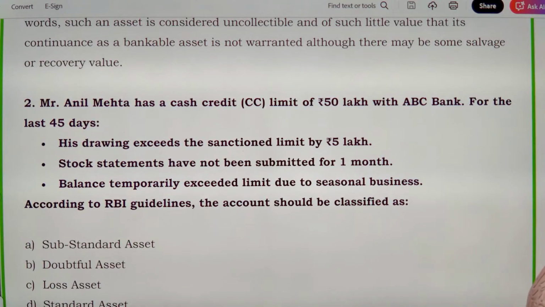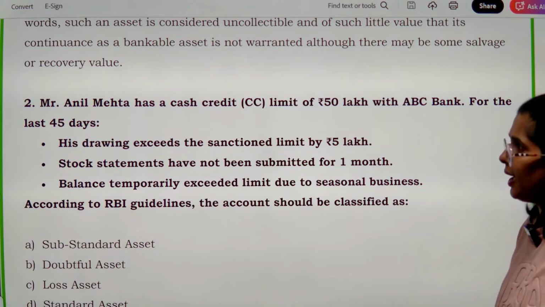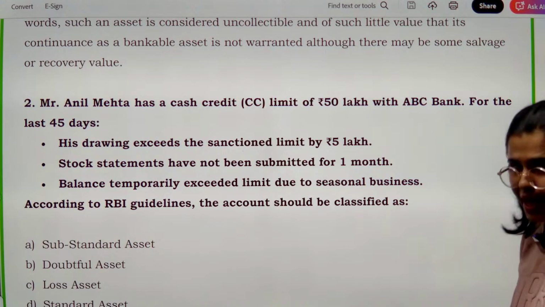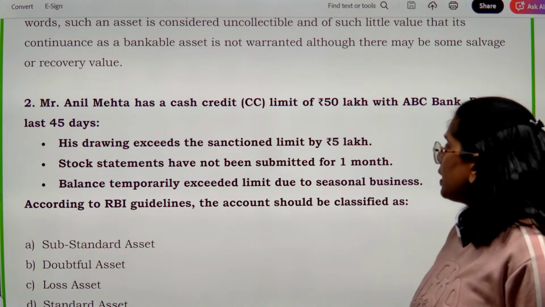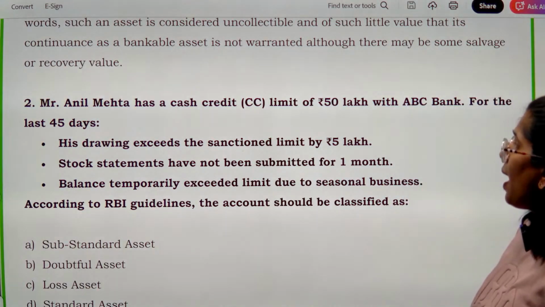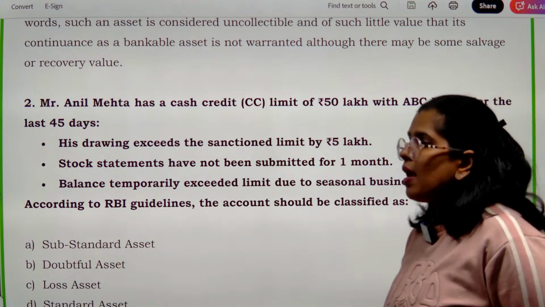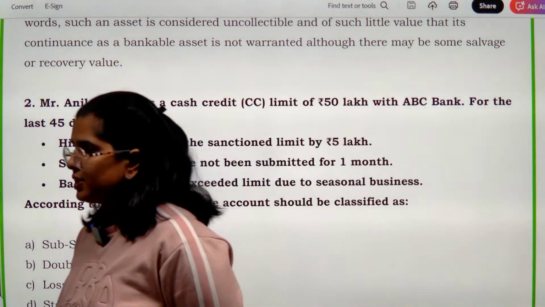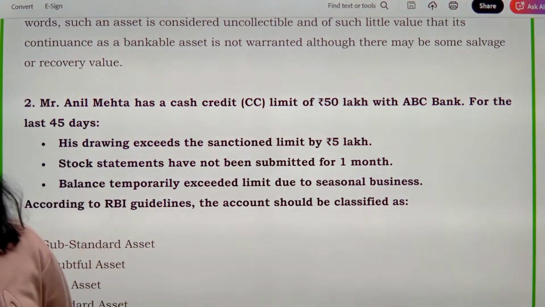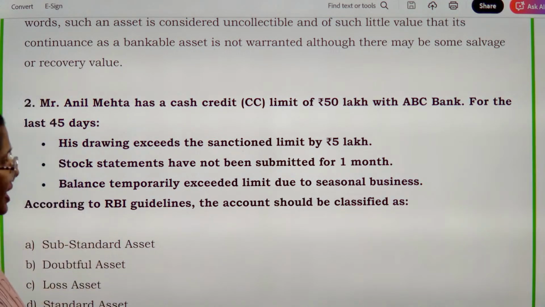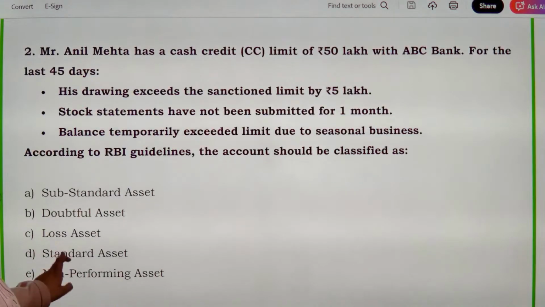Now let's talk about another question. Mr. Anil Mehta has a cash credit limit of 50 lakh with ABC Bank. ठीक है, cash credit limit है. Now for the last 45 days his drawing is exceeding the sanction limit by 5 lakhs. Stock statements have not been submitted for 1 month. Balance temporarily exceeded limit due to seasonal business. ठीक है, बंदे का जो बिजनेस है वो सीजनल है और इसी वजह से जो कैश क्रेडिट लिमिट है, सीसी लिमिट, वो एक्सीड कर रही है. Now as per the RBI guidelines, the account should be classified as, कैसे classify करें? Substandard, doubtful, loss asset, standard asset or non-performing asset.